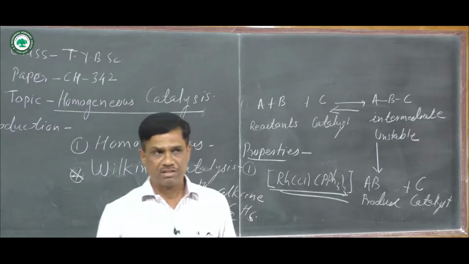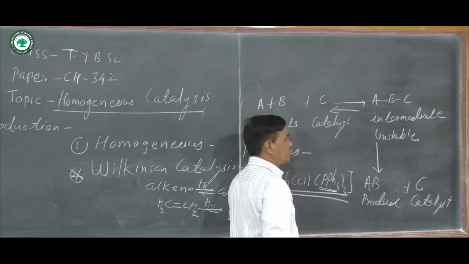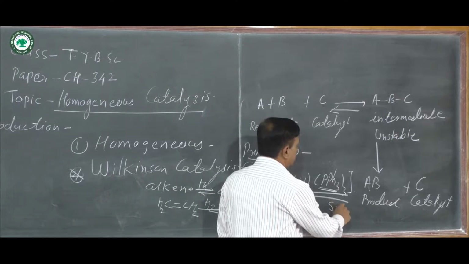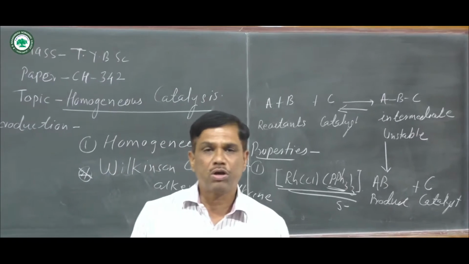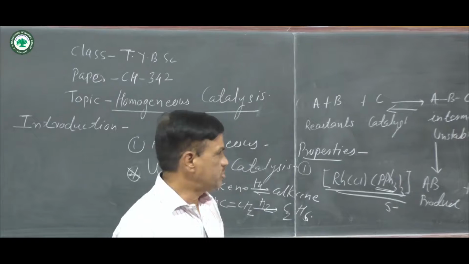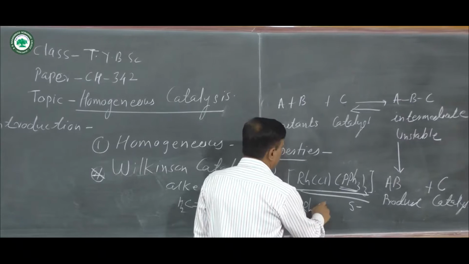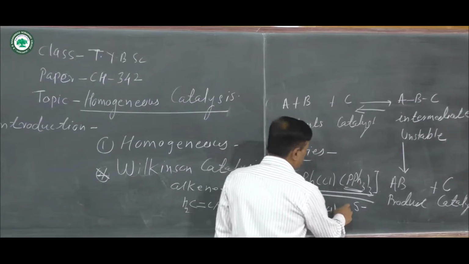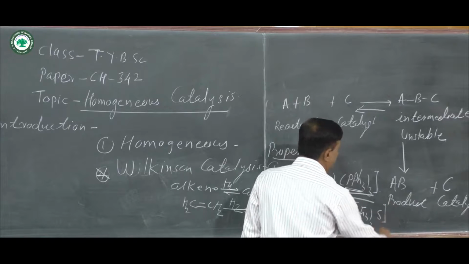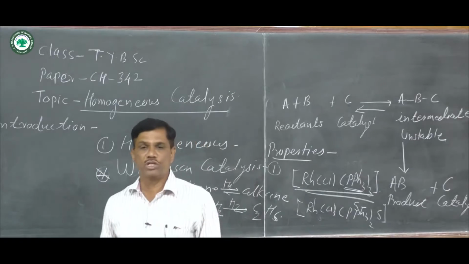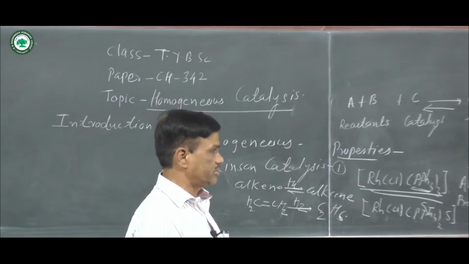During the use of this catalyst, first of all, one PPh3 group, means phenylphosphine, is removed by the solvent, and that solvent is either ethane or ethanol or toluene molecule. Means it is shortly represented as Rh, then Cl, then P, Ph twice, and solvent as S. And this is the general formula for the Wilkinson catalysis reaction.